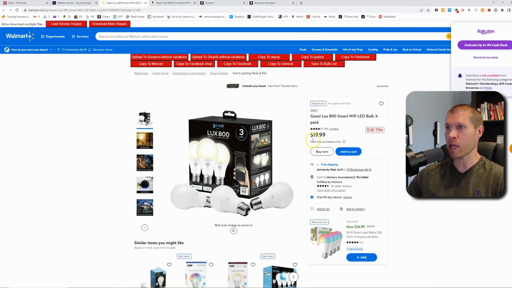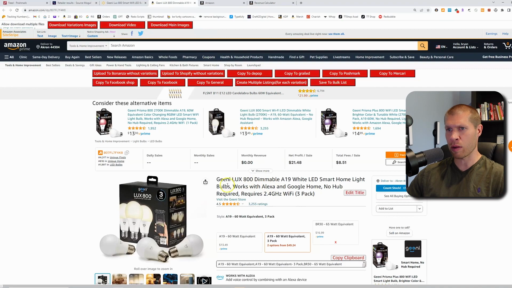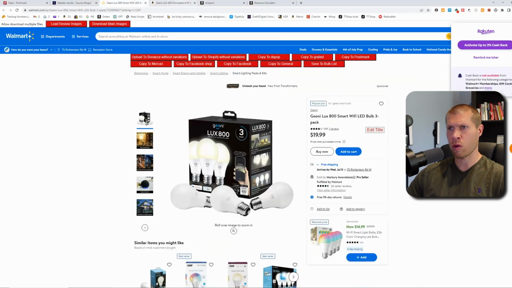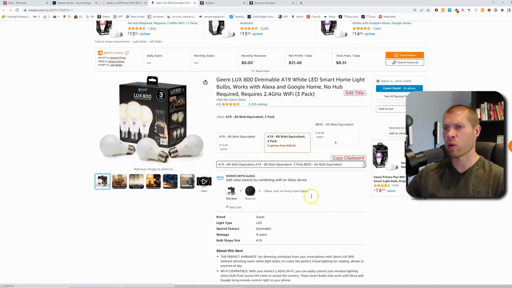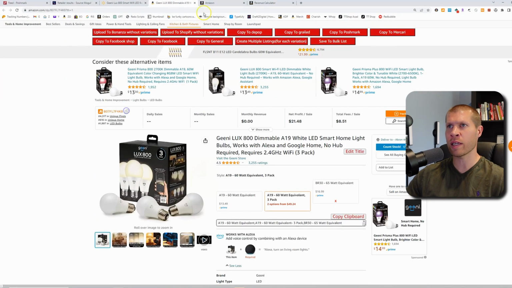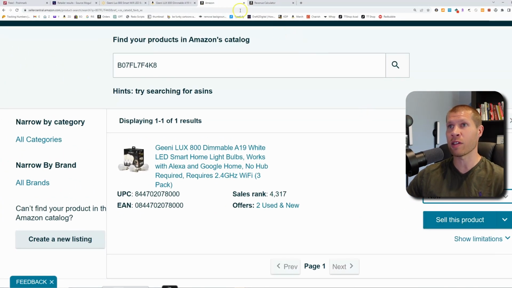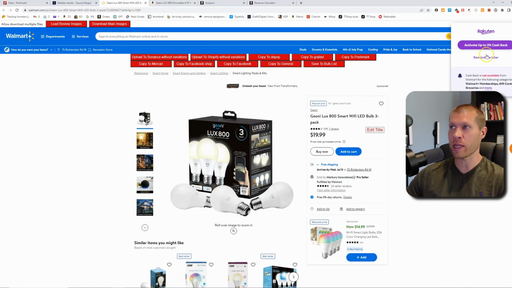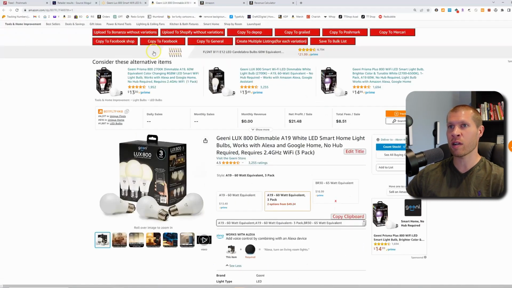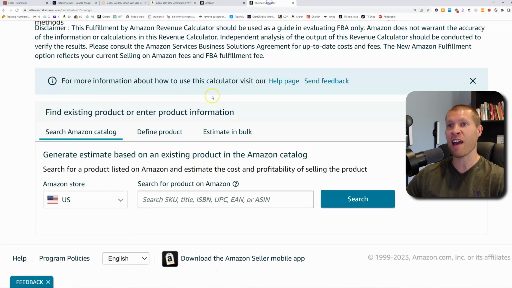So you can see here, let's just make sure: the 3-pack 800 Smart Lux, Alexa, Google Home. That is the same product. You always want to be sure that it's the same. Now let's check to see if we can sell it, and we can sell it. So you always want to check to make sure that you can sell it in new condition. So we can sell this product. So now let's check to make sure that it is profitable. So $20 here. Let's grab the ASIN and we're going to take it into the FBA calculator.